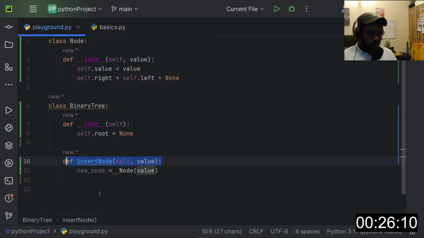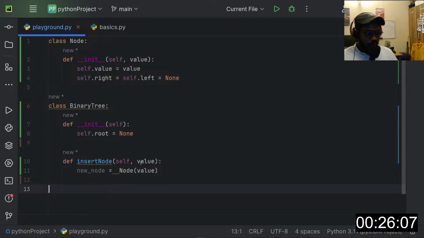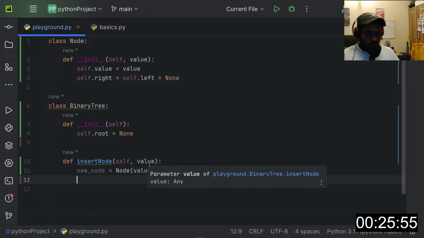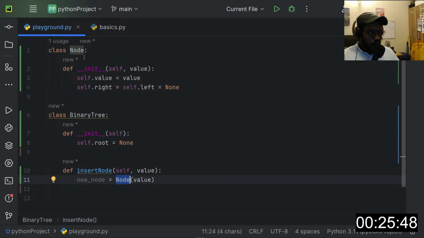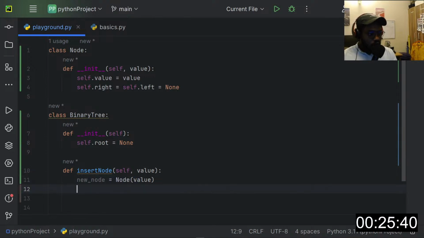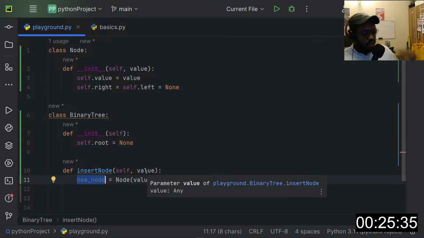So this insert method, we pass it a value parameter, and then this value would be passed down to the instance of Node that we created here. So when we instantiate the Node class, we pass it a value. Once this node is created, we then begin to insert it into the tree.